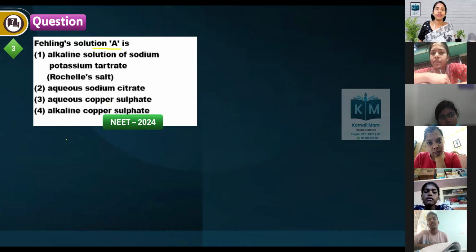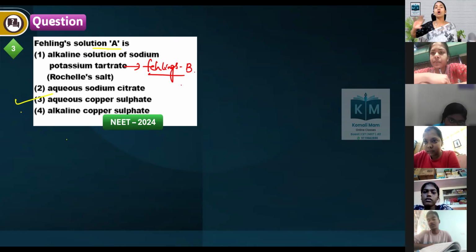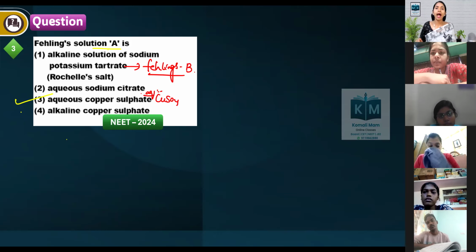Aqueous copper sulfate is Fehling's A. An alkaline solution of sodium potassium tartrate is Fehling's B. Both together we call Fehling's solution, which is used to detect aldehydes and distinguish between aldehydes and ketones. So aqueous copper sulfate is B.